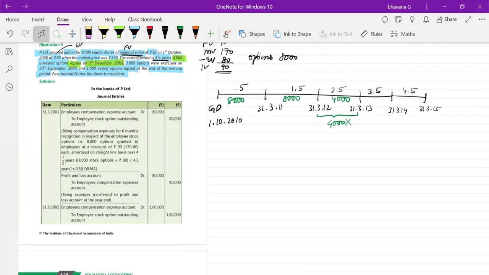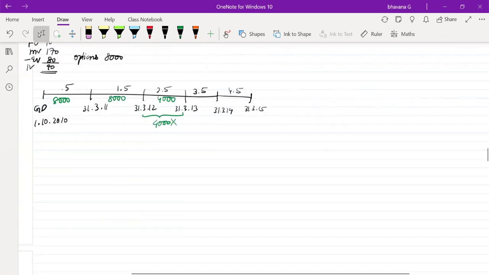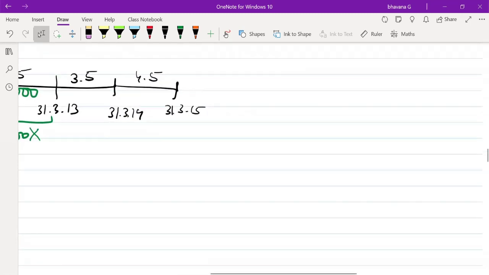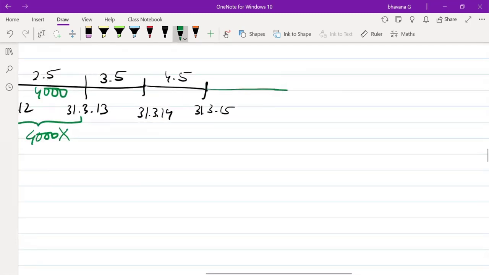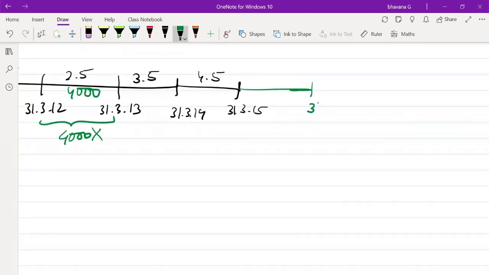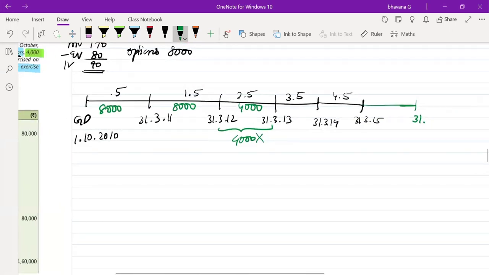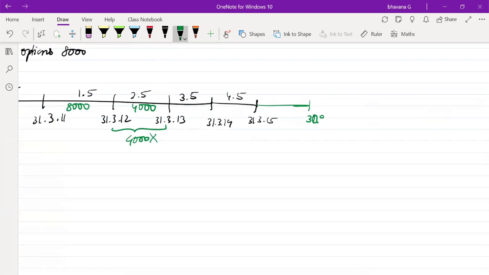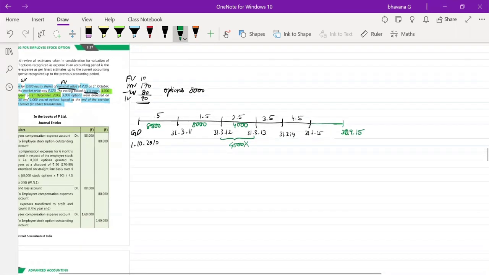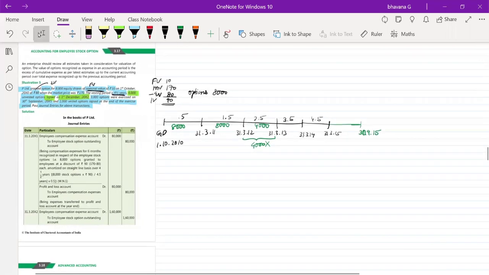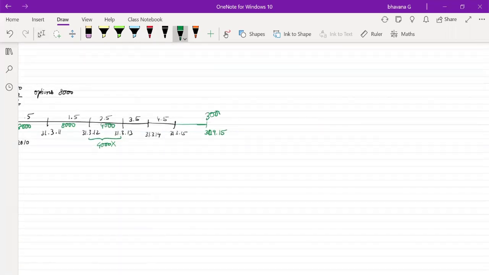Then they told that 3,000 options were exercised on 30th September 2015. Again you have to draw this, I think this is your exercise period. So on this date, you exercised 3,000 options and 1,000 options were lapsed.